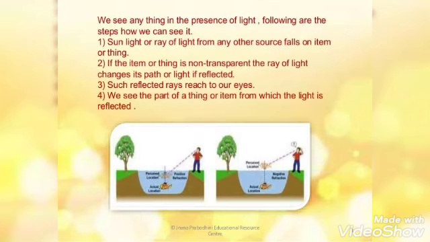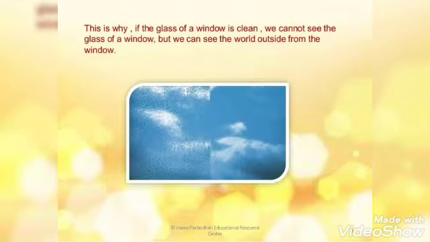And the way we see the different things, we have the following steps. Firstly, the light from any source like sunlight or any ray of light falls on the object. If it is non-transparent, then it is reflected back to our eyes. It reaches our eyes, then we are able to see that object.